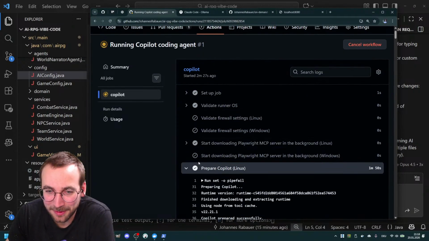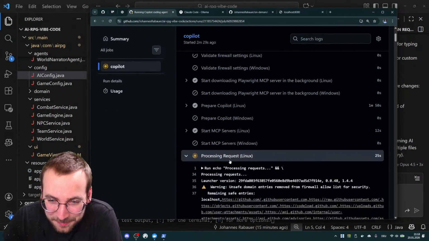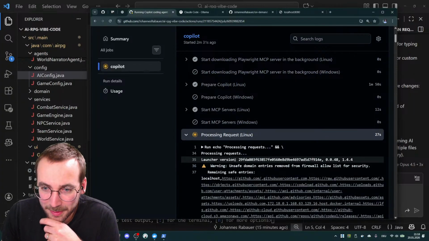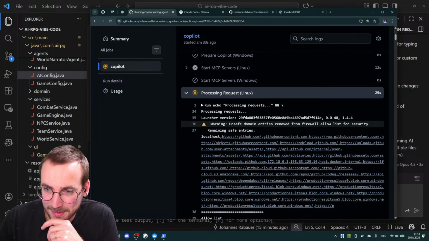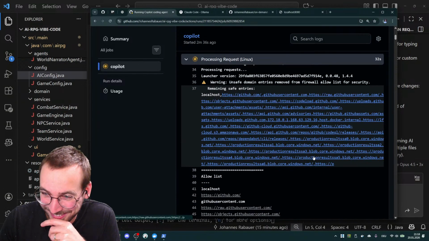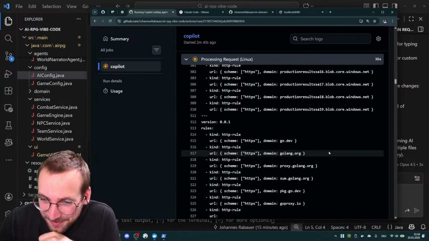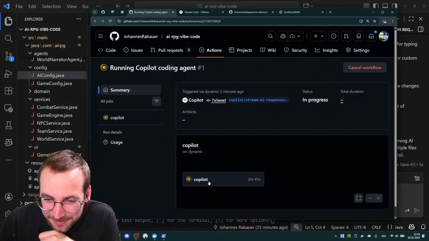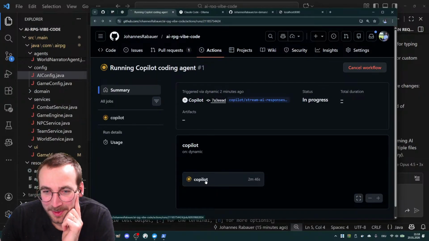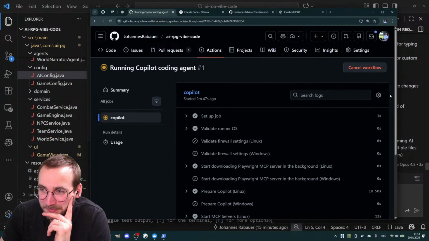I think this is all part of the plan, you know. Okay, it's processing the request. Unsafe domain entry. Okay. Yeah. Still running.